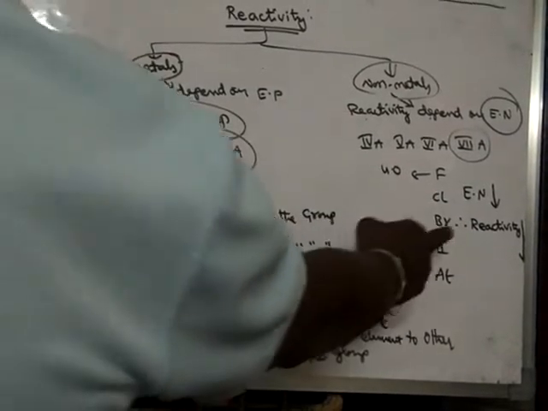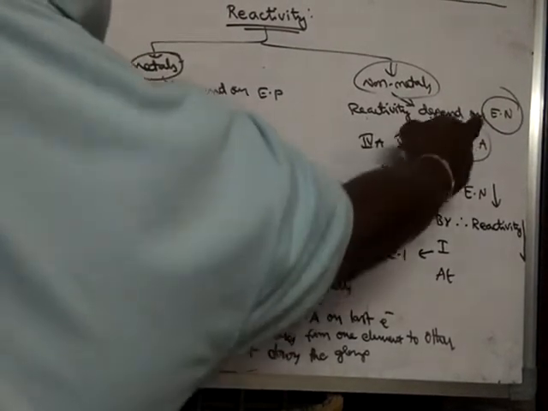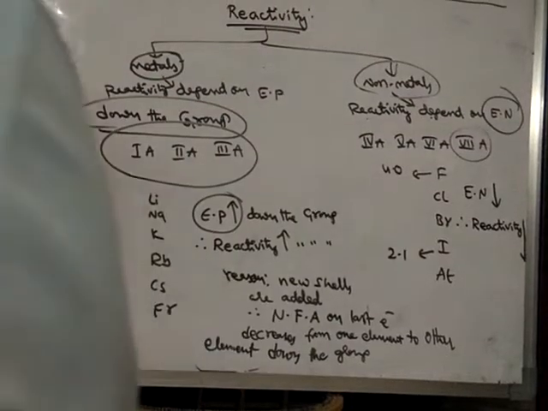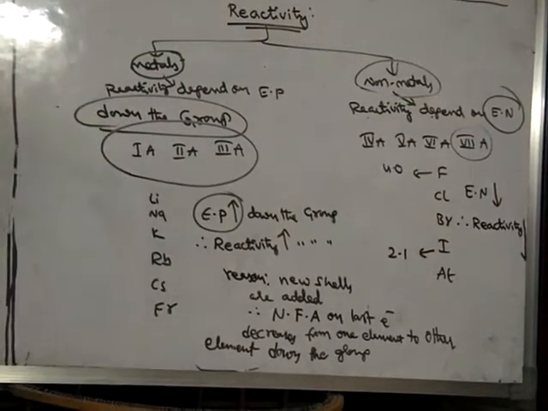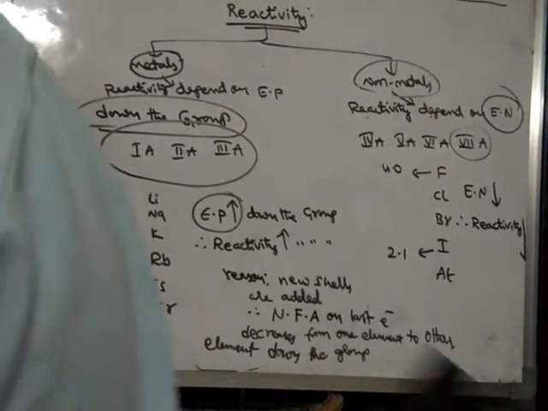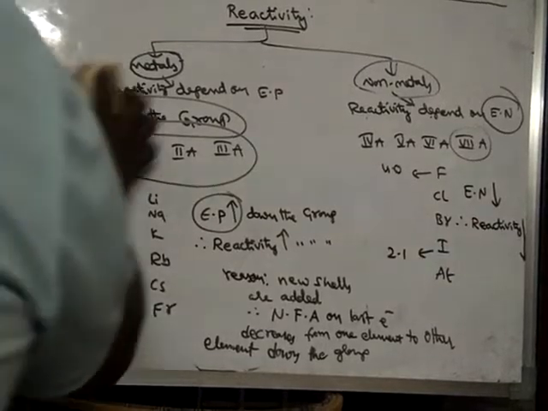But here, reactivity depends on electronegativity for non-metals, but for metals, reactivity depends upon electropositivity. So like this, we learn the reactivity and how it varies along a period and along a group.